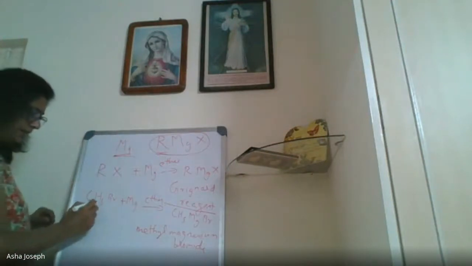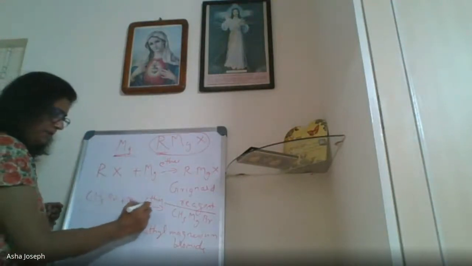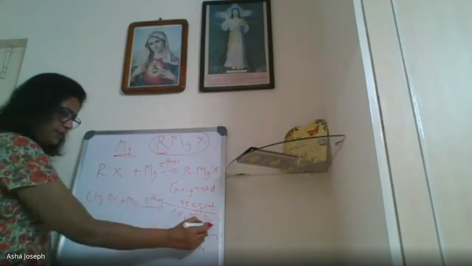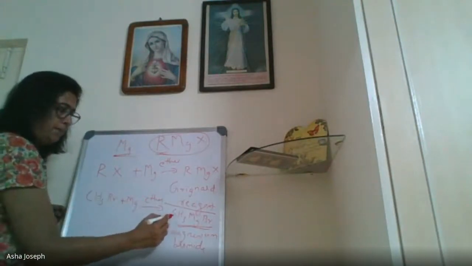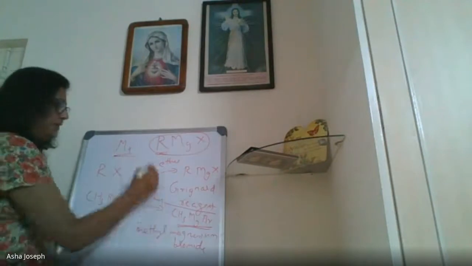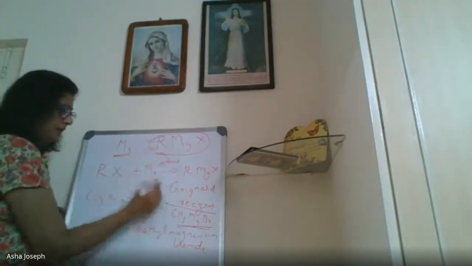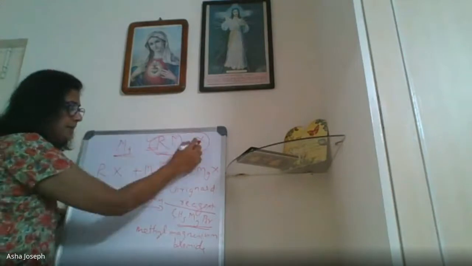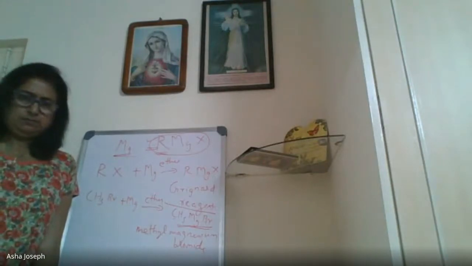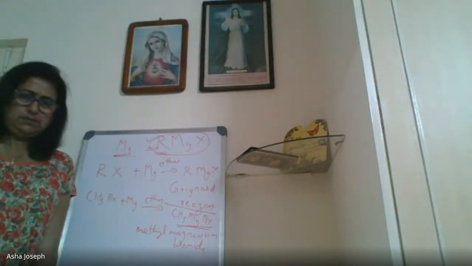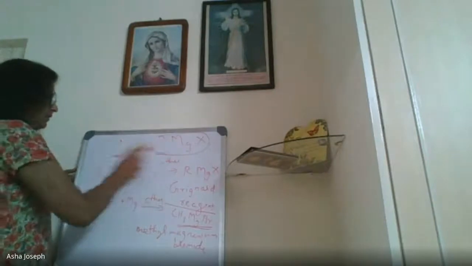I have taken an example: CH3Br plus magnesium in presence of ether, you will get this Grignard reagent, CH3MgBr. How do you name it? Methyl magnesium bromide. So you see, R is common. In this case, R is CH3, and X is halogen. In this case, halogen is bromine. Is it clear now? Is it okay? Yes, ma'am. Understood. Vishnupriya? Yes, ma'am.